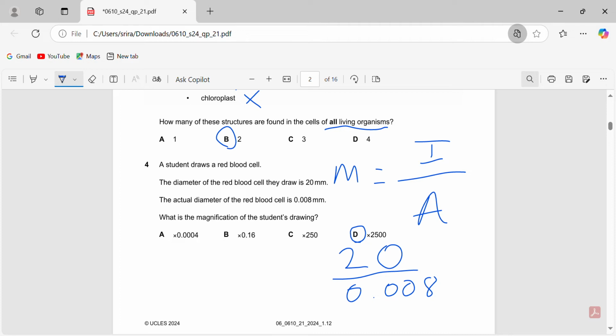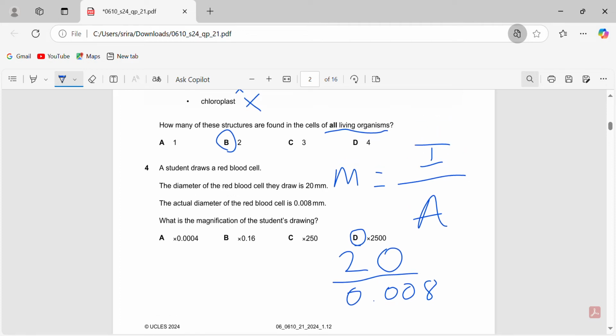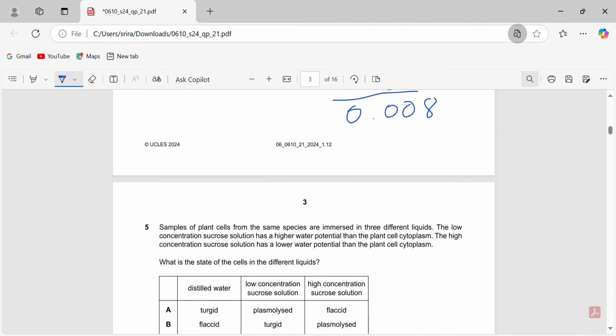So now let's keep moving. It's image size divided by actual size. This first line is image size. The second line is the actual size. So that's easy. Let's keep moving on.